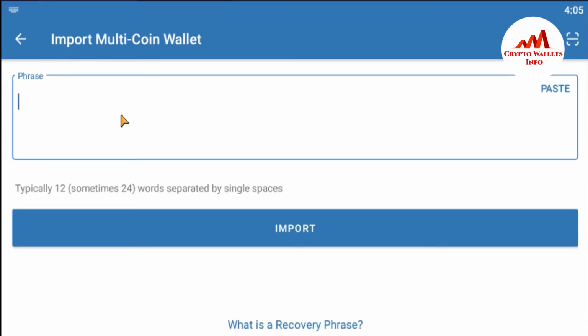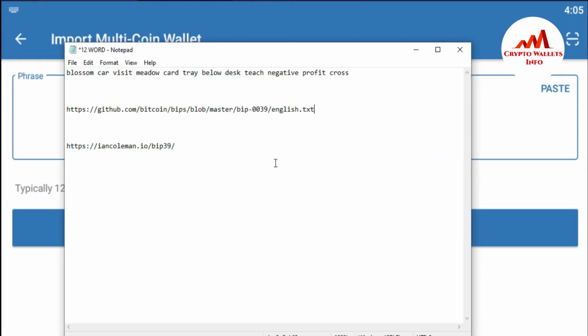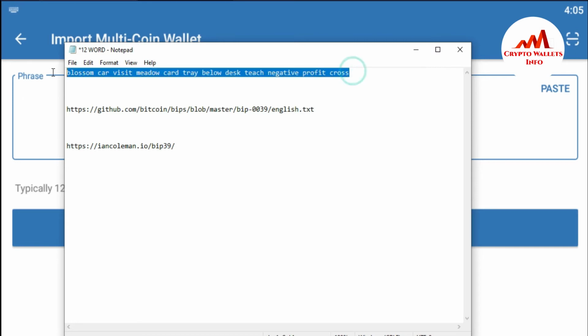When I click on it, you can see import multi-coin wallet. All of your cryptocurrency balances are encrypted with the 12-word recovery phrase. The recovery phrase is the master key of all your assets. All private keys are derived from that 12-word recovery phrase. Now I'm going to copy my 12-word phrase. You can see this is my 12-word phrase.